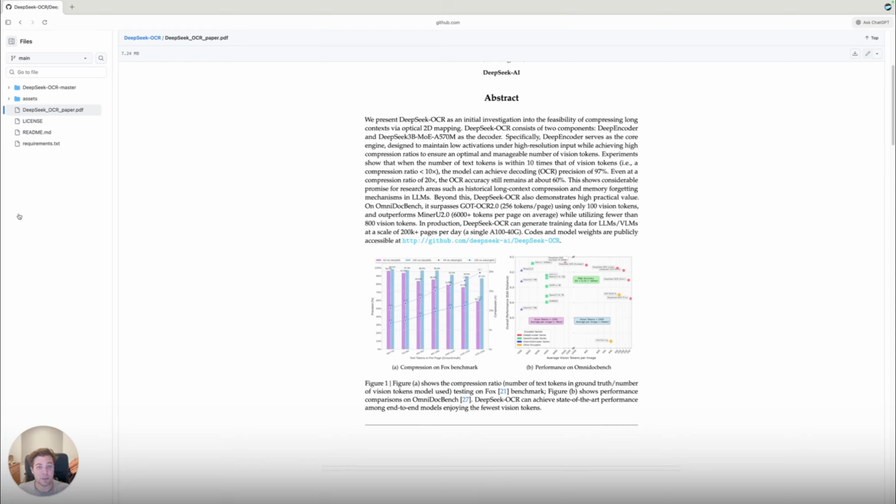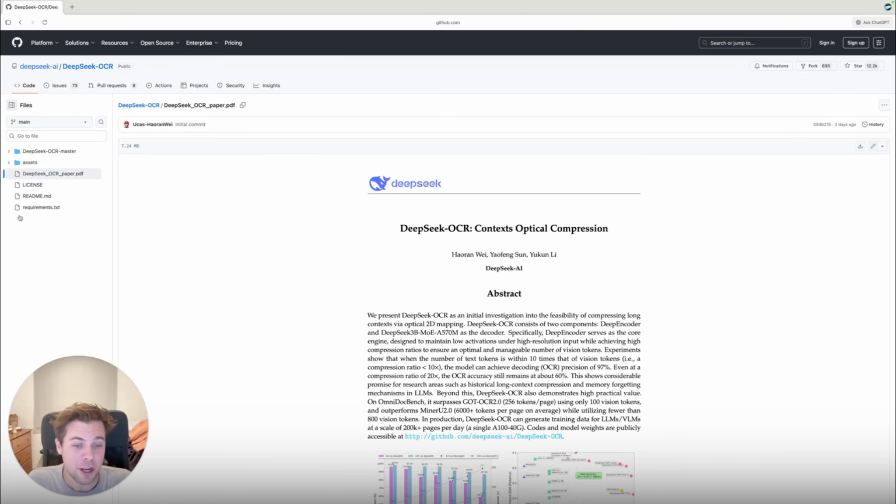With DeepSeek-OCR, we don't care about the OCR. Yes, it's a fantastic open source OCR model, but that's not the point. The point is what they did. What they did is they came up with a way to take a picture is worth 1,000 words and actually implement that. It's a proof of concept for compacting language tokens into images.